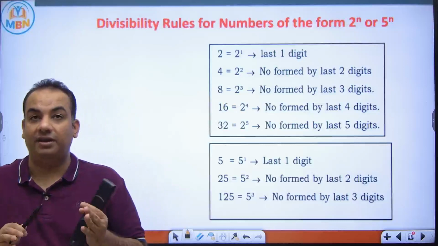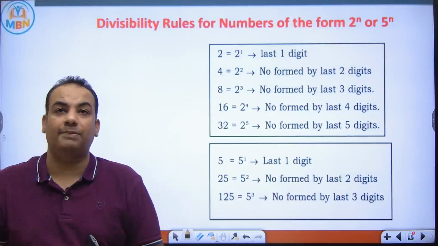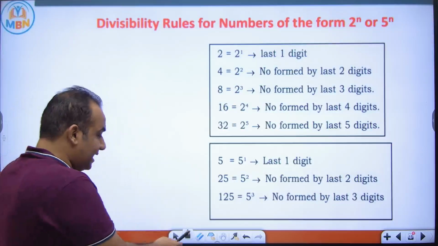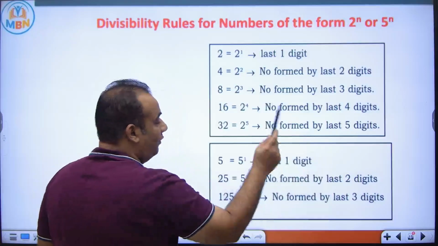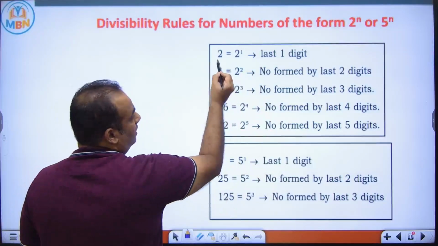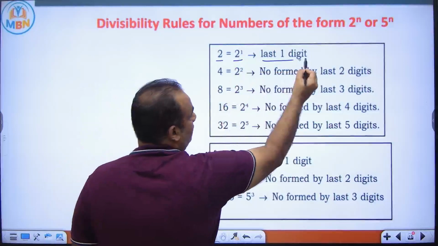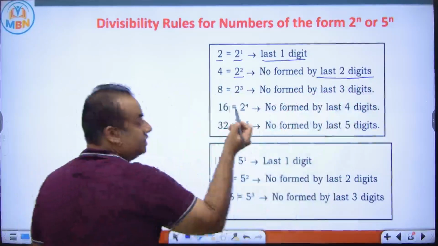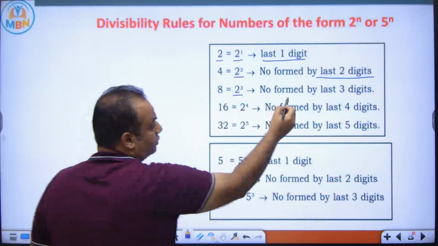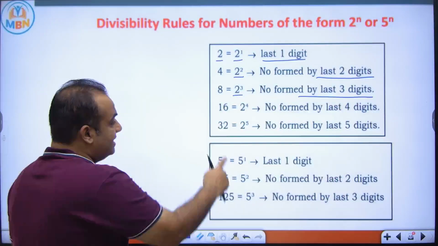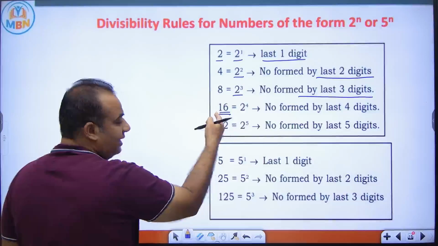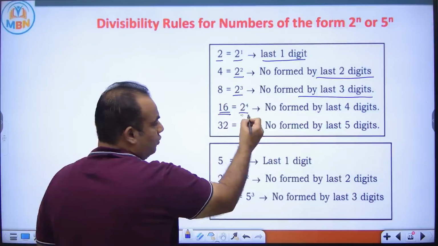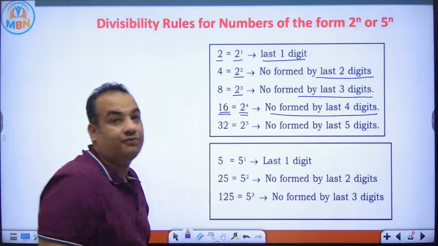Divisibility rule of numbers of the form 2 to the power n or 5 to the power n. As you have seen, divisibility rule of 2 is what? Unit digit, because 2 is 2 to the power 1. So we check the last one digit. 4 is what? 2 to the power 2. So we check the number formed by the last 2 digits. 8 is what? 2 to the power 3. So we check the number formed by the last 3 digits. Similarly, if somebody asks you the divisibility rule of 16? 16 is 2 to the power 4. So the number formed by the last 4 digits.